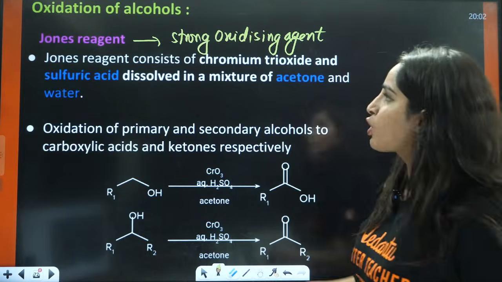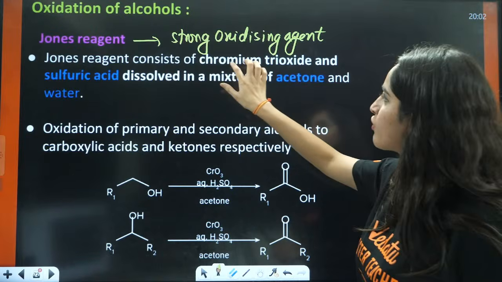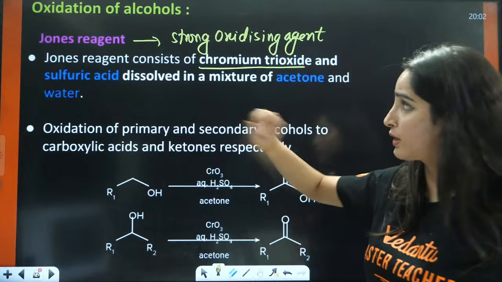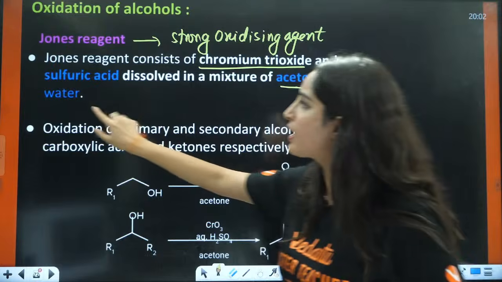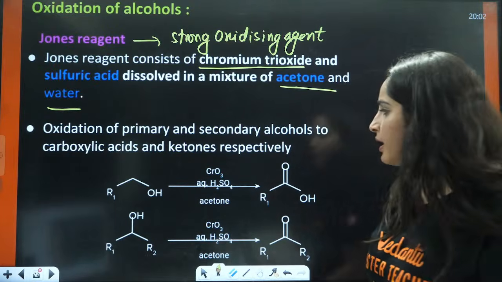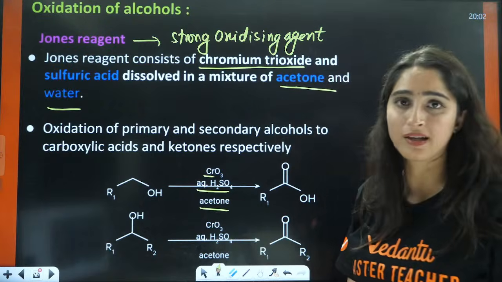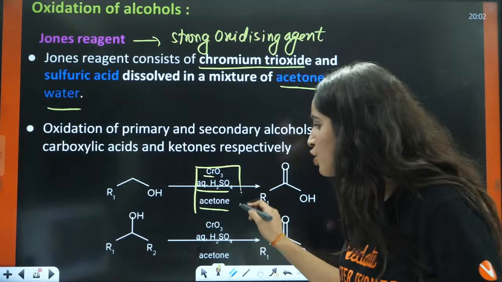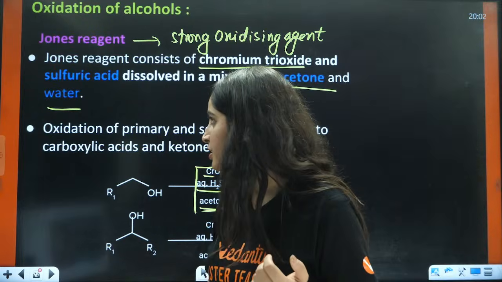So what is this reagent? It consists of chromium trioxide CrO3 in sulfuric acid dissolved in a mixture of acetone and water. CrO3, aqueous H2SO4 and acetone together is called the Jones reagent. It is a strong oxidizing agent.